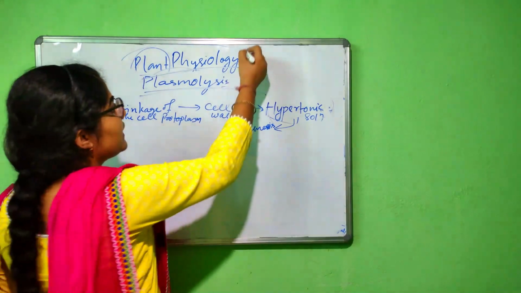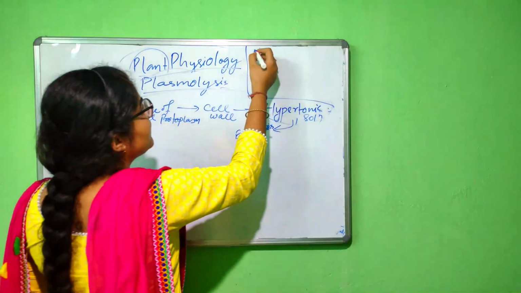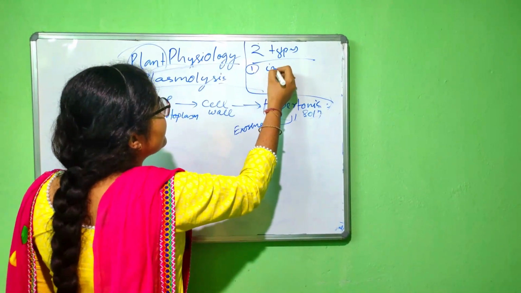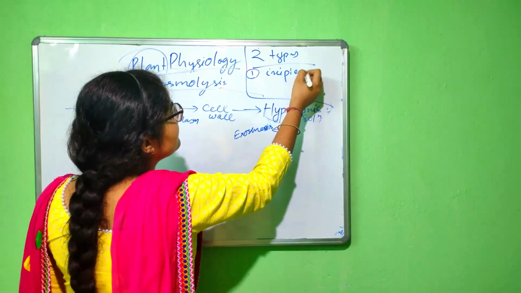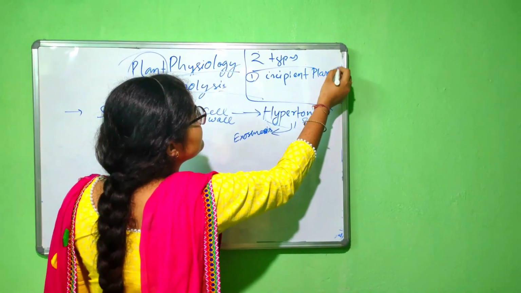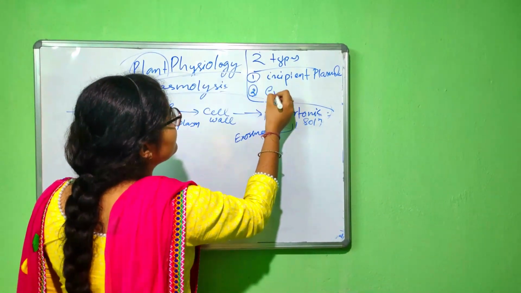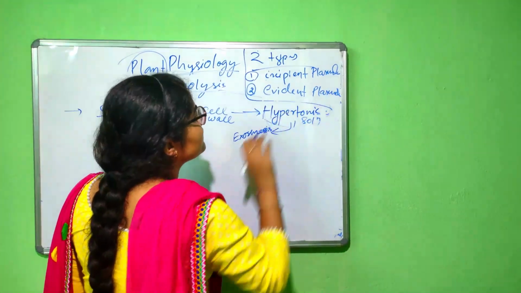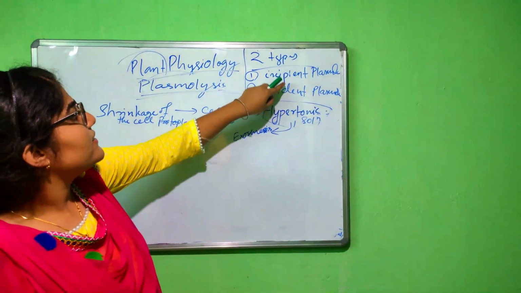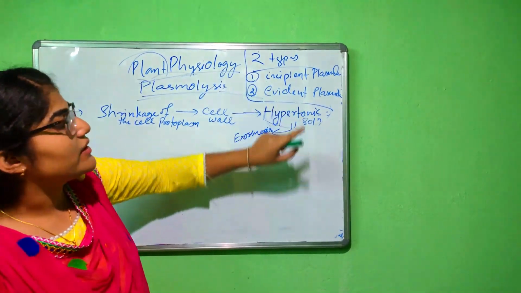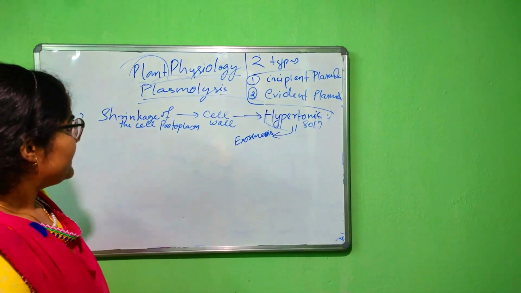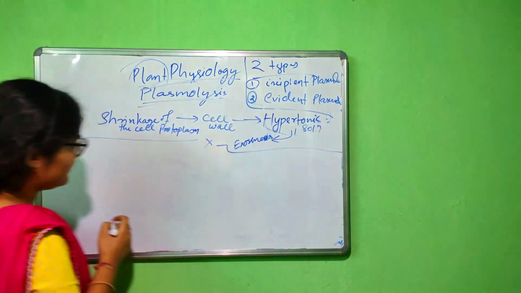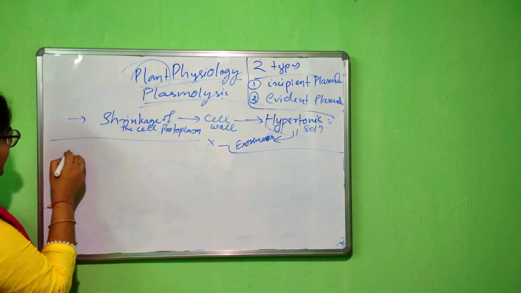There are two types of plasmolysis. The first one is incipient plasmolysis and the second one is evident plasmolysis. Let's discuss the diagrammatic representation. So here I draw the diagram.